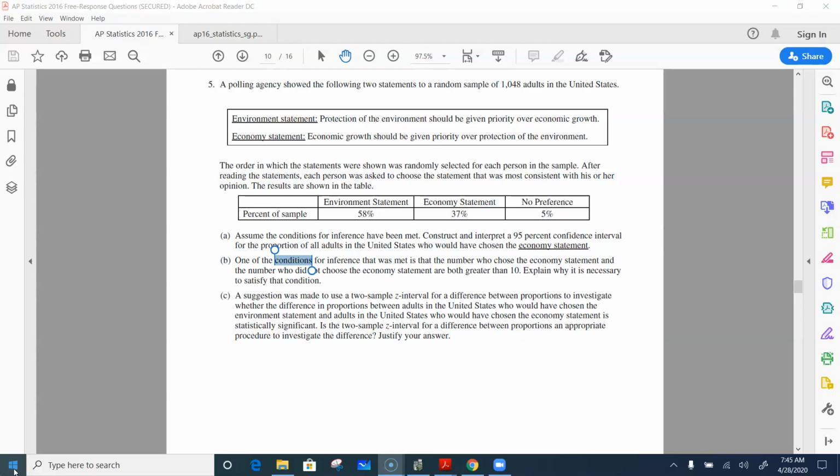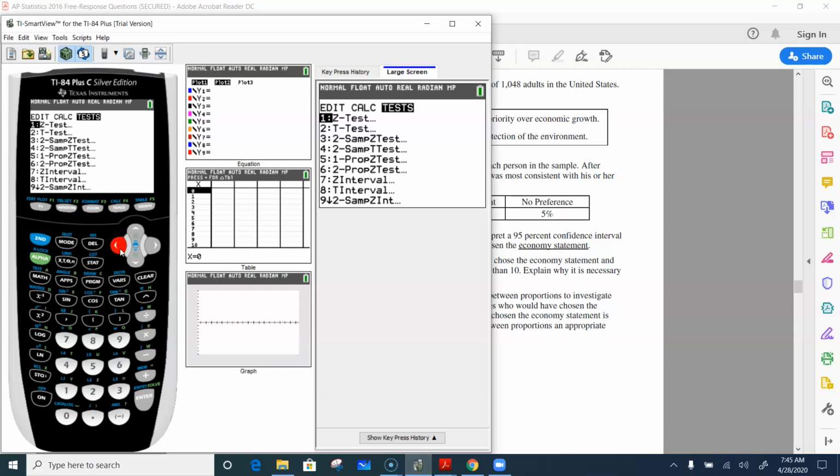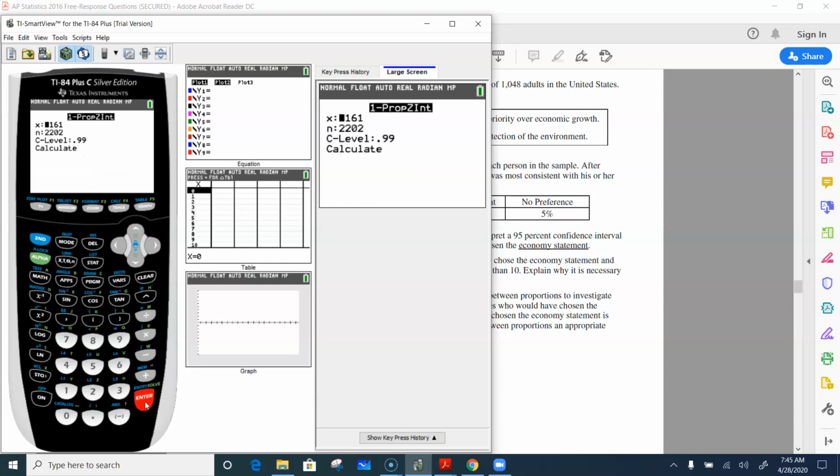Okay. So now when we run that on the calculator, we're going to go to stat, test, and I want the 1 proportion z interval. It's not on my screen right away. I have to go find it. It's all the way down there at letter A. I'm just going to go up to it. So I have my 1 proportion z interval.